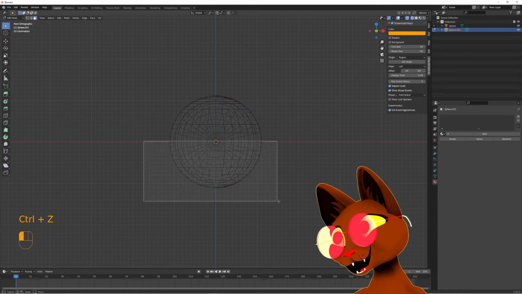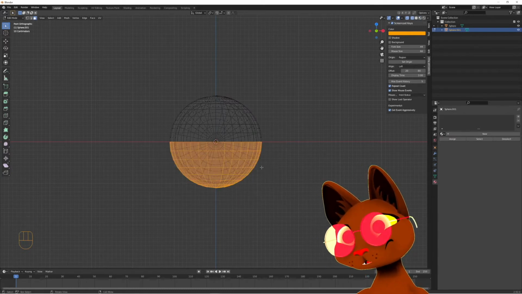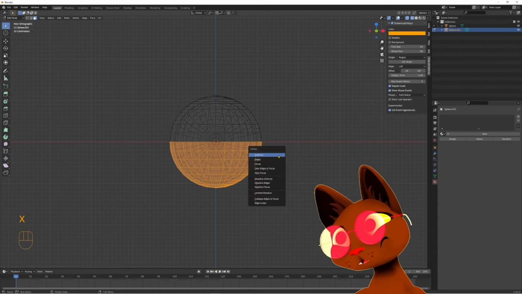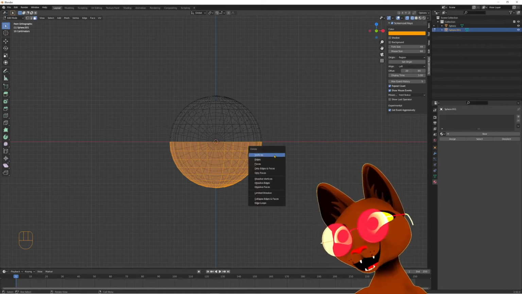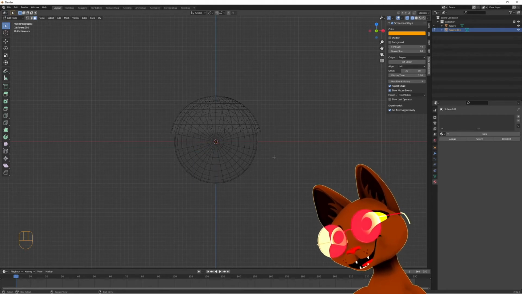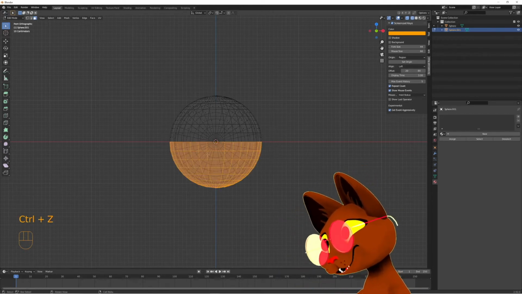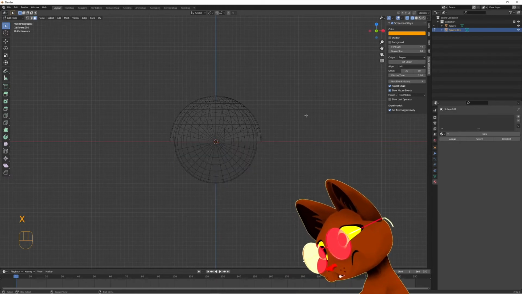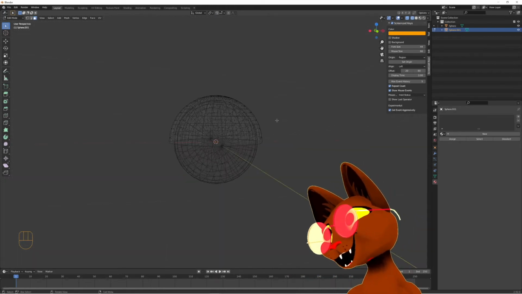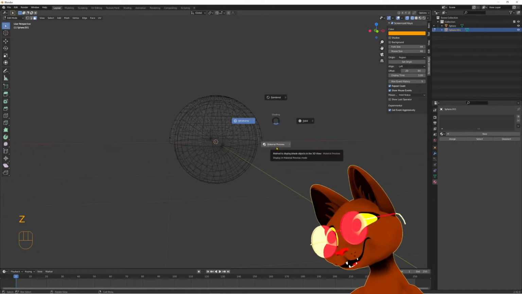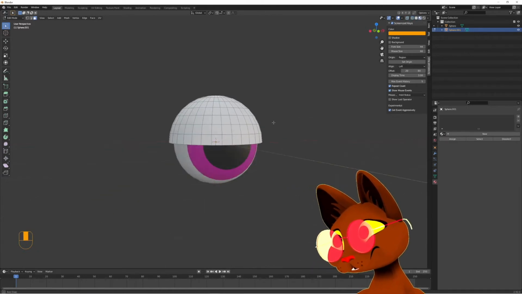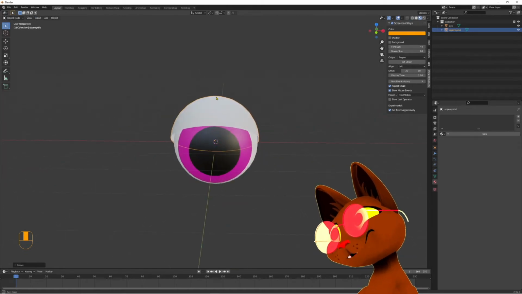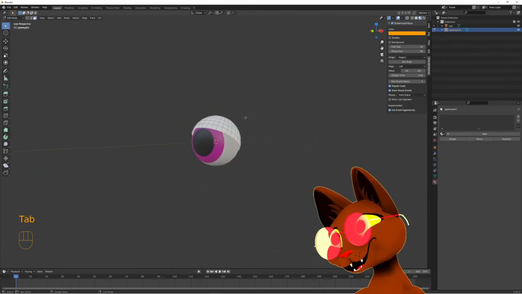I'm gonna select half, so that much. Then press X to delete vertices. I mean delete faces. So X, delete faces, like such. Okay. And now see in material preview. Oh, we see the eyelid. Okay. I could make some eyelashes.